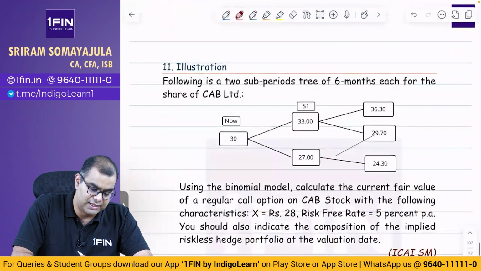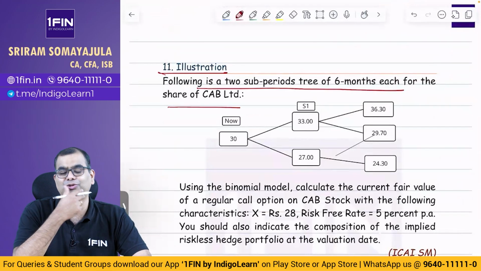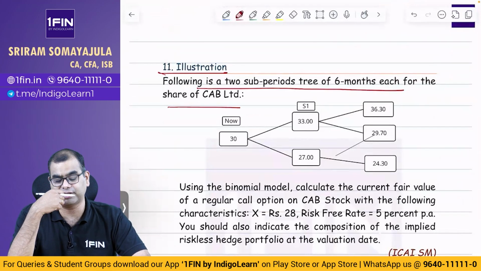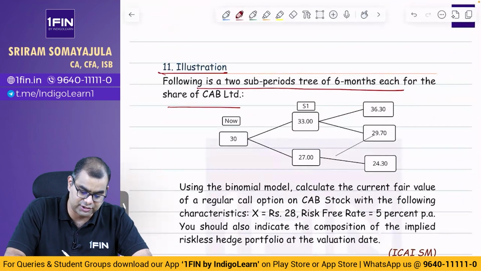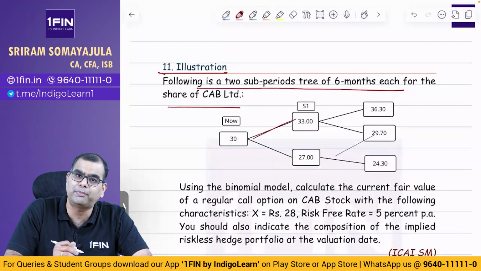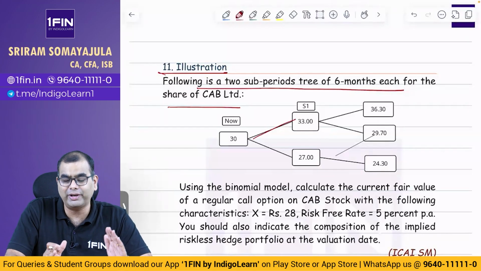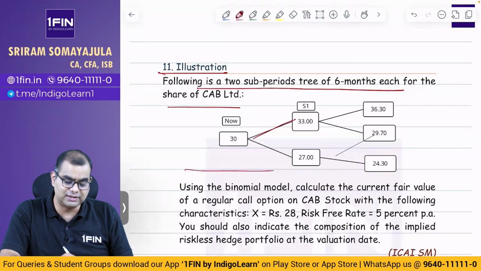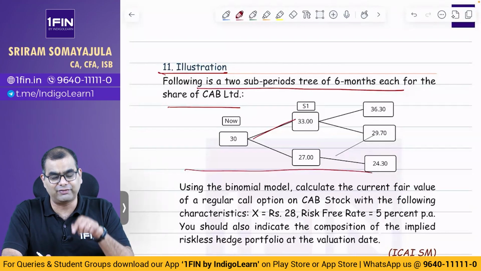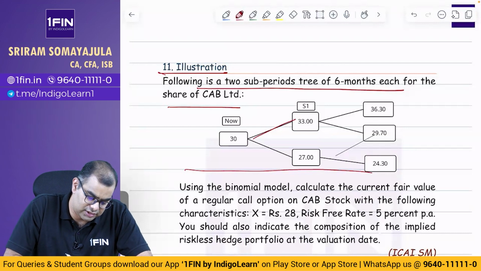Next பார்க்கலாம். 11th question. Following is a 2 sub-period tree of 6 months share of cap. இது என்ன 2? இப்போ வரைக்கும் நான் ஒன்று தான் சொல்லிட்டு இருந்தேன். இப்போ சடனாக 2 இங்கே வந்து yes, there is possibility of having 2 sub-periods also. இது binomial தான். ஏன்னா it is at every level, it is only either moving up or down. There can be 2, there can be 3, there can be 5. You see, it is infinite, but the movement is only up or down at every point. அதுதான் binomial. So you cannot say that this is not binomial. Of course, this is also binomial. And at every point, there is only one up and one down. Okay. இது என்ன சொல்கிறான், இது டேட்டா நம்ம கொடுத்துருக்கான், S1 இதெல்லாம் டேட்டா நம்ம கொடுத்துருக்கான்.